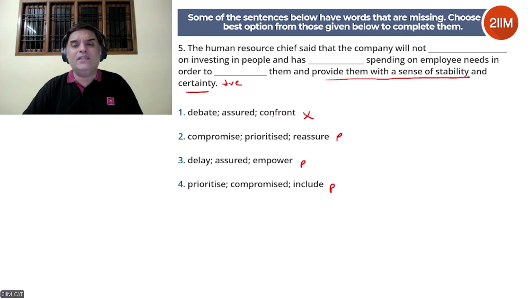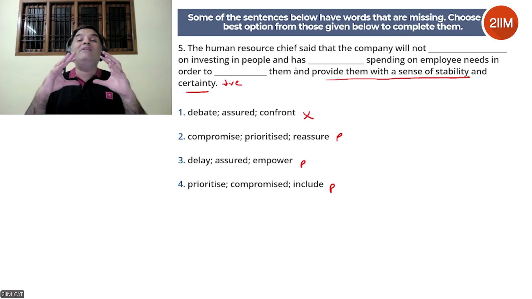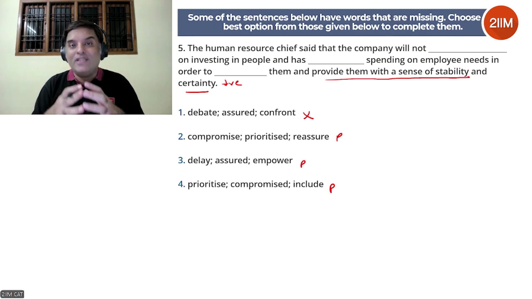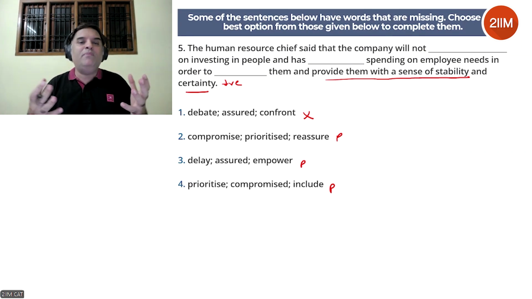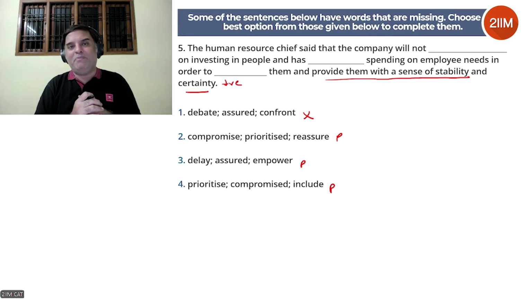Let's look at the other blanks. The human resource chief said the company will not dash on investing in people. Now think about it. This is in favor of people. So that means the human resource chief is probably saying that they will continue to invest in people. Because we have not, it might be will not, we can't say stop on investing, but will not hesitate on investing in people.